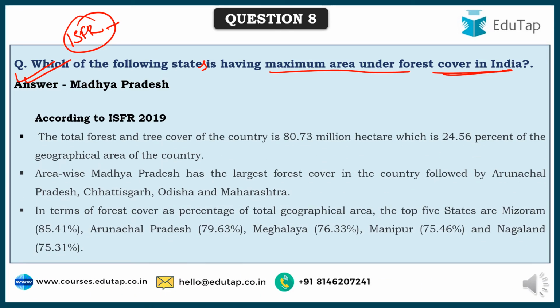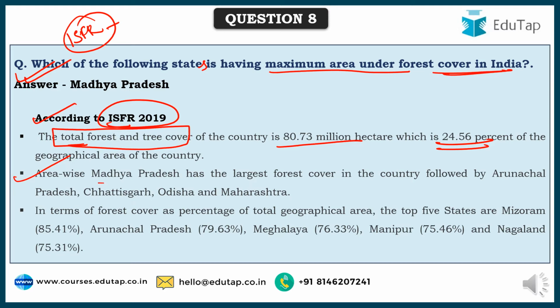As you can see here, according to ISFR 2019, the total forest and tree cover in the country is 80.73 million hectares, which is 24.56% of the geographical area of the country. This consists of total forest plus tree cover. Area wise, Madhya Pradesh has the largest forest cover in the country, followed by Arunachal Pradesh, Chhattisgarh, Odisha and Maharashtra.